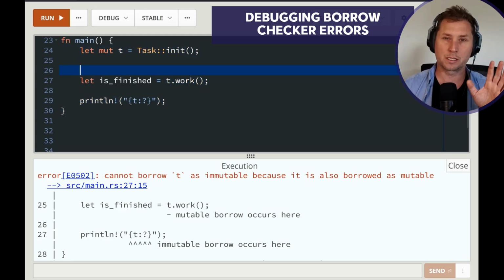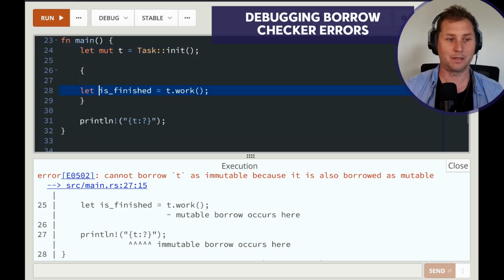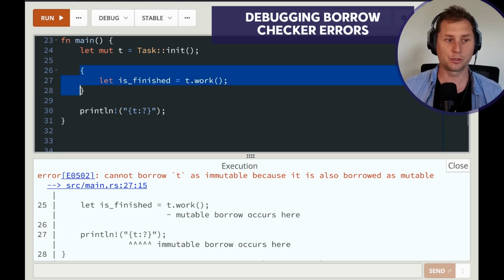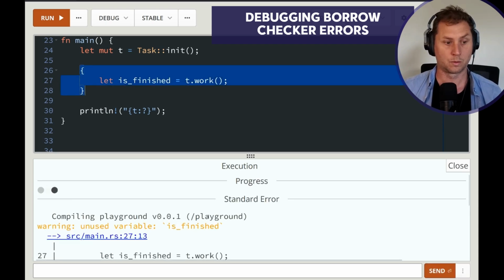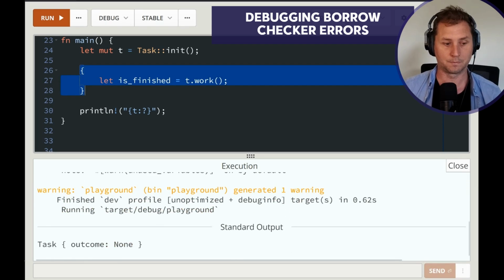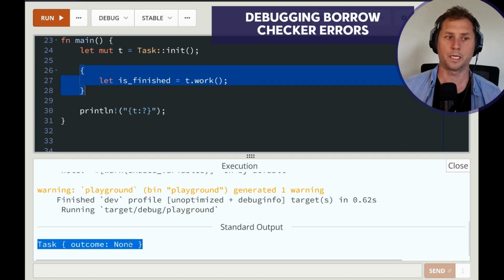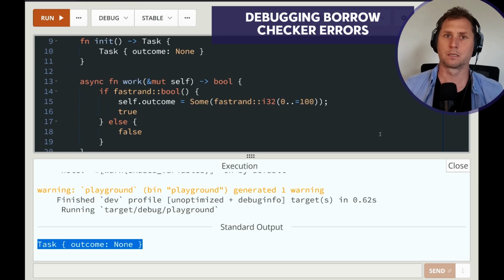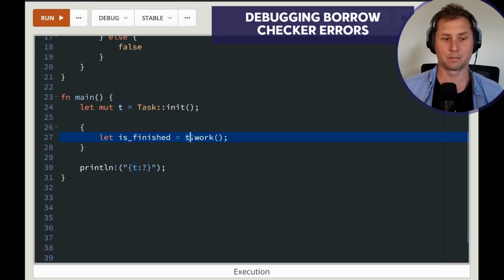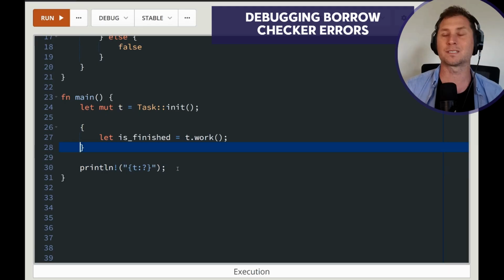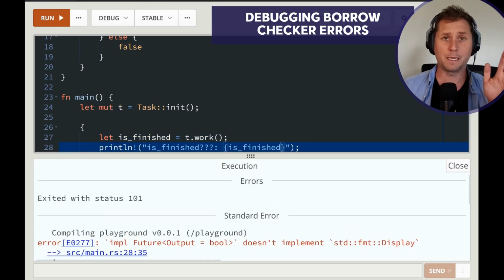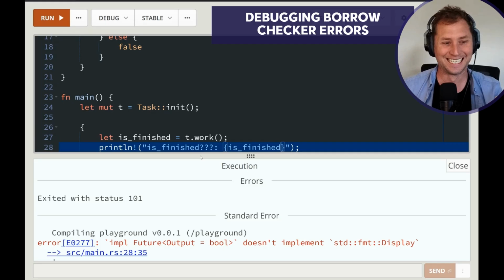The easiest way to get around this for now is to think about borrowing as lexical scope. And so you can introduce a new scope, which should get us around that particular problem. Aha, we do. Okay, so task outcome None. Wait, that's weird. We called the function, but it did, and in fact, let's print out as maybe it wasn't finished. Now, there will be people who hopefully will be screaming at the comments saying, Tim, fix that.